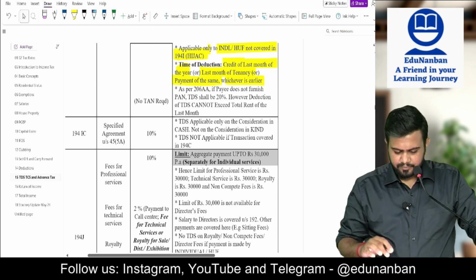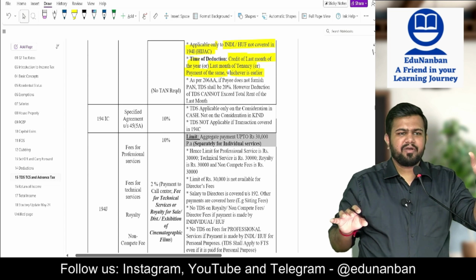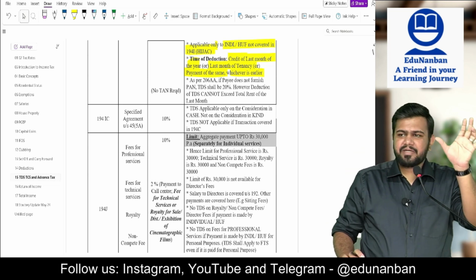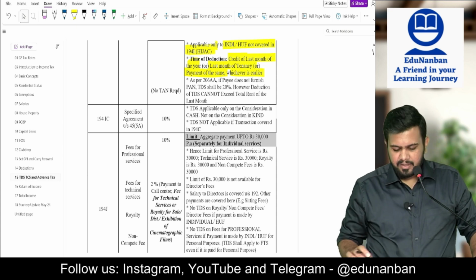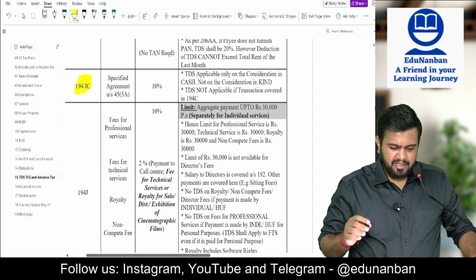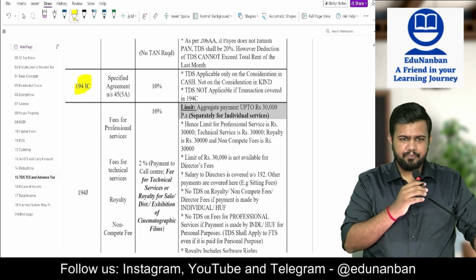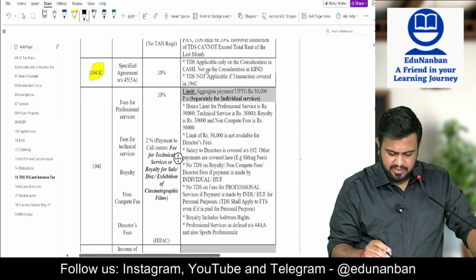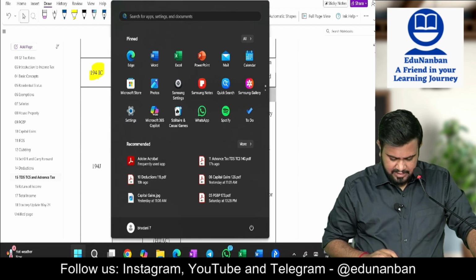So there is a basic fundamental difference. 194I and 194IB, what is the fundamental difference? The 194I limit is per annum. The 194IB limit is per month. Next, 194IC. Is 194IC in your syllabus? I don't know. I think because JDA was removed, 194IC is also removed. Just a second, let me see.